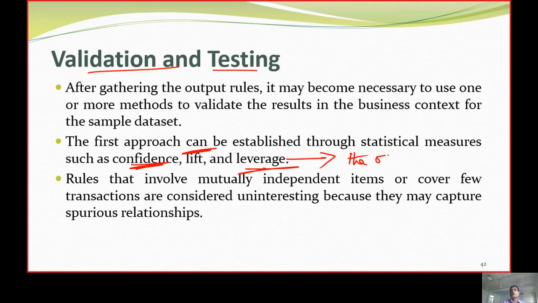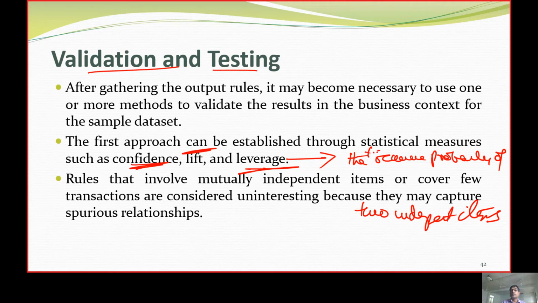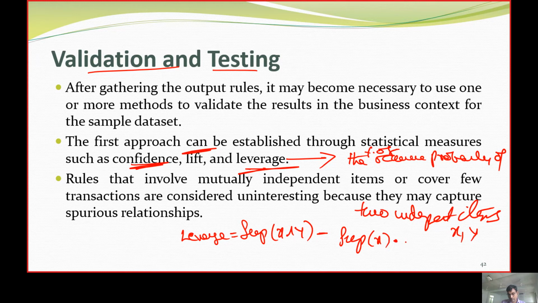Leverage is the occurrence probability of two independent items, x and y. We write it as the support of the two items together minus the support of the first set of items times the support of the second set of items. So we get a formula with this.